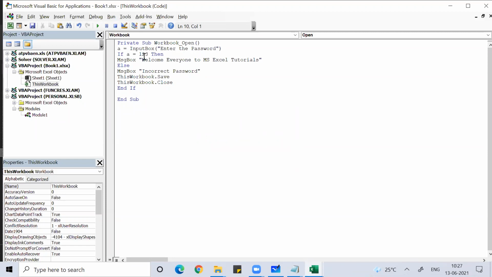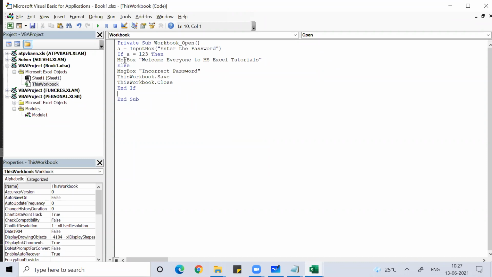Here I have created an input box. I have given the name A for the input box. I hope if you've done C or C++ in the past, you know the basics of this. I have defined a variable called A, where A is equal to the input box. That box will ask you to enter the password. If you put 123, which is my password, then it will show you the message box: Welcome everyone to MS Excel tutorial. Otherwise, if you have put anything else, it will show the message: incorrect password.